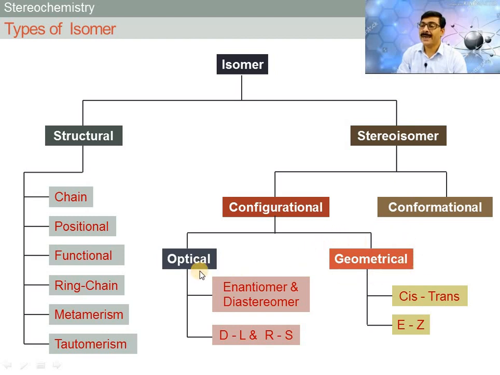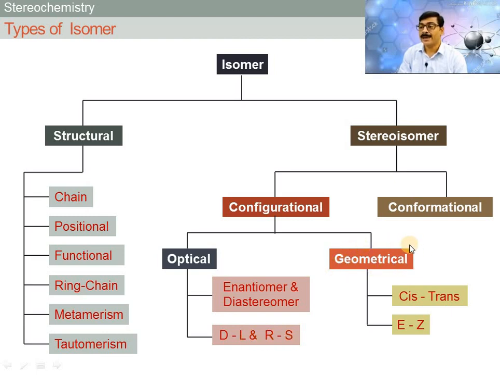Depending upon the optical activity, optical isomer is further classified into 4 types: enantiomer, diastereomer, DL configuration, and RS configuration.